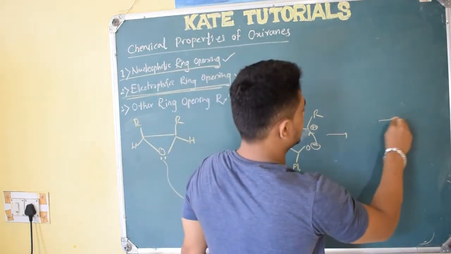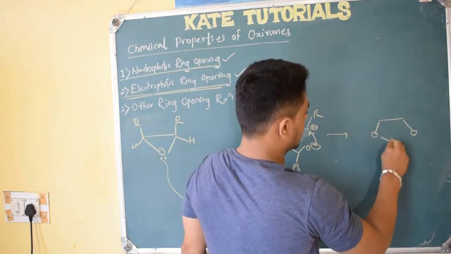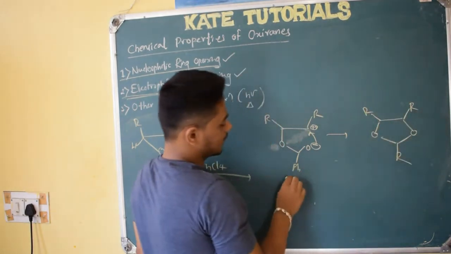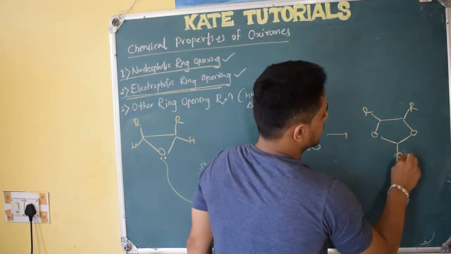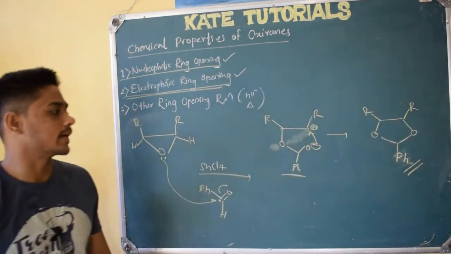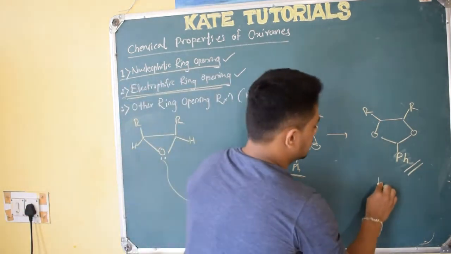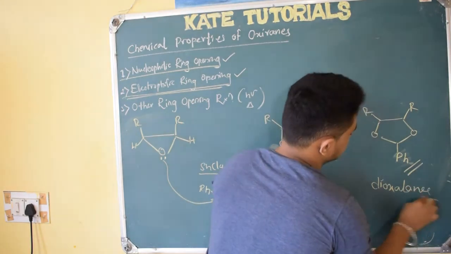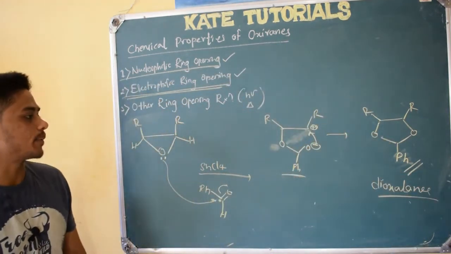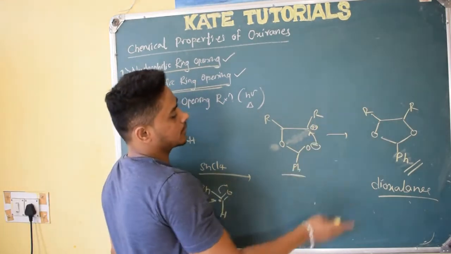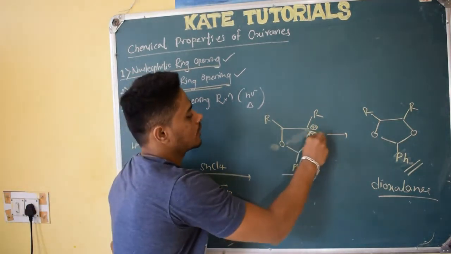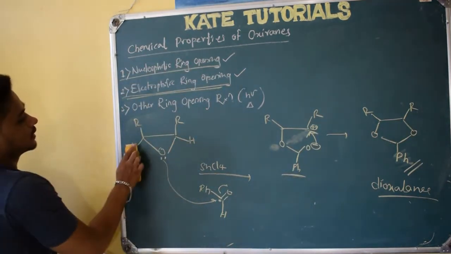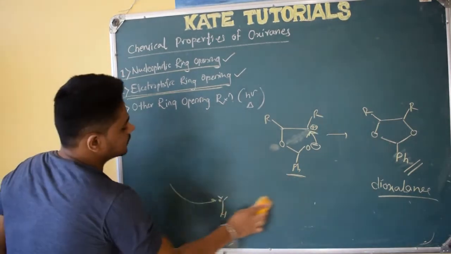So they will form a 5-membered ring like this. O here, and other things as usual, R, and here also R. Here it is not R, it is Ph, phenyl group. Let me write it, Ph phenyl, right? So I got a 5-membered ring, and the name of this is dioxolane. So this compound I will get. It is a 5-membered ring, right? I hope you got it, how it happened. Just you see it slowly, you will get to know, right? So these are the miscellaneous reactions of this epoxide, or the oxiranes we call, right?